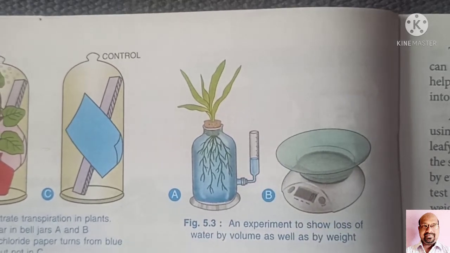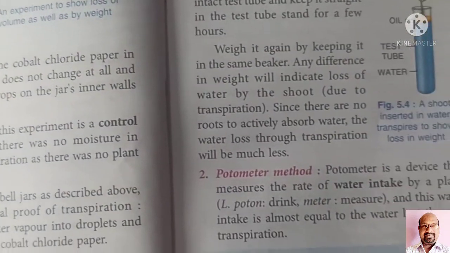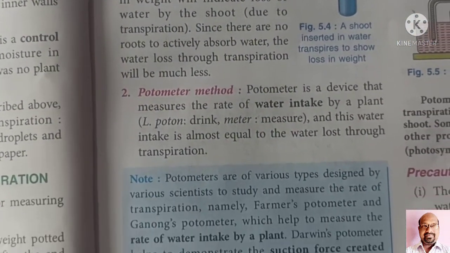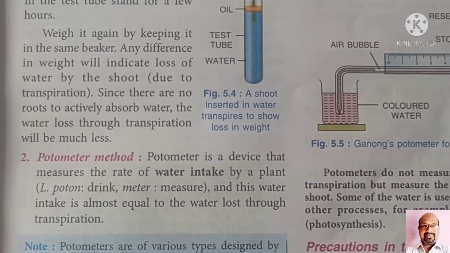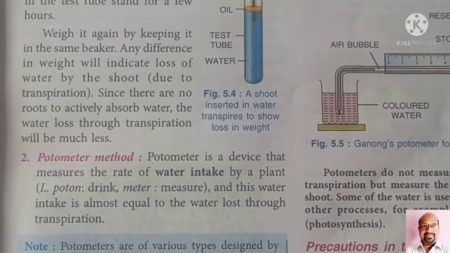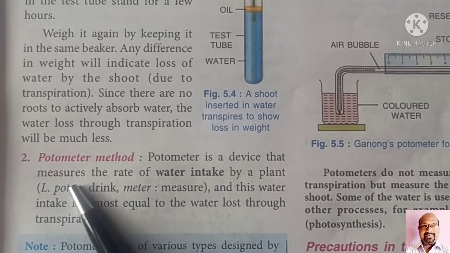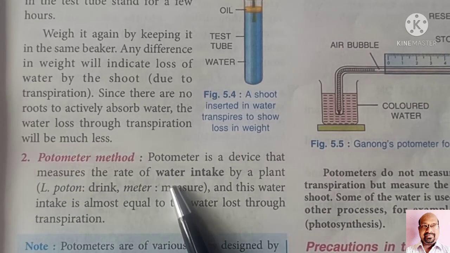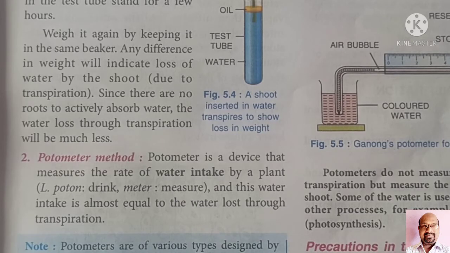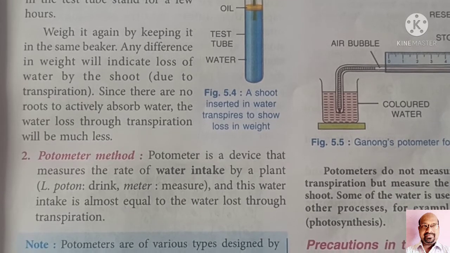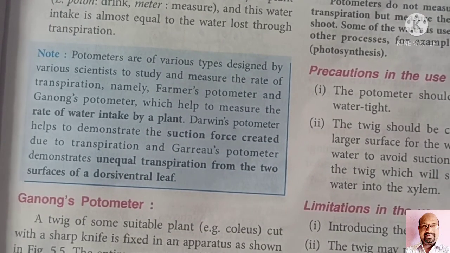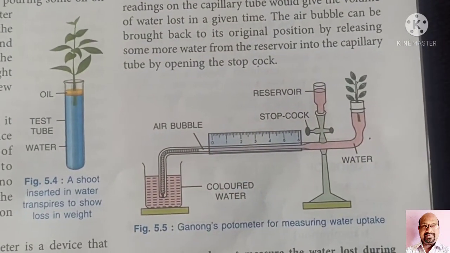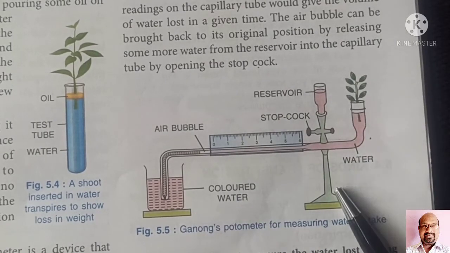Now we will discuss another method of measurement of transpiration, that is the potometer method. Many different scientists had made different potometers, but here we will discuss Ganong's potometer. This is Ganong's potometer.